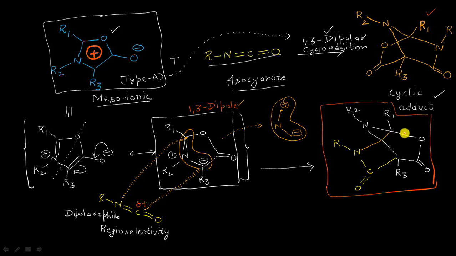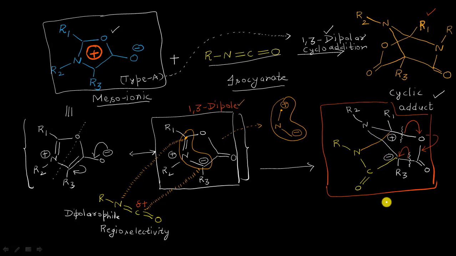I mean these electrons shifting to this oxygen atom, giving a negative charge here, and then this negative charge shifts here, sending these electrons onto this carbon atom bearing this R3 group, giving a negative charge here, and because these two electrons are going onto the oxygen atom, so definitely when this bond will break from here, and from here, a negative charge will come here, and definitely a positive charge will appear on this carbon atom having R1 and this nitrogen atom.